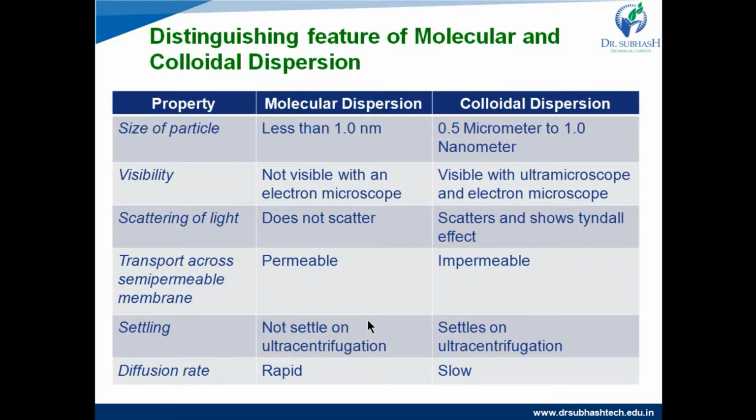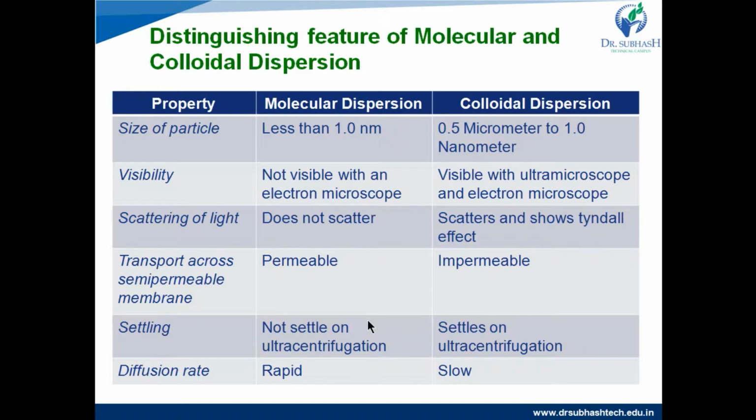Then distinguishing features of molecular and colloidal dispersion. On the basis of some properties, we can distinguish molecular dispersion and colloidal dispersion. First one, size of the particle. Molecular dispersion has a size of less than 1 nanometer, whereas colloidal dispersion has a size between 0.5 micrometer and 1 nanometer.